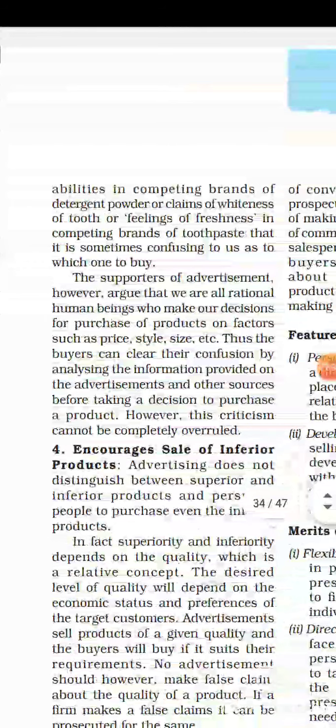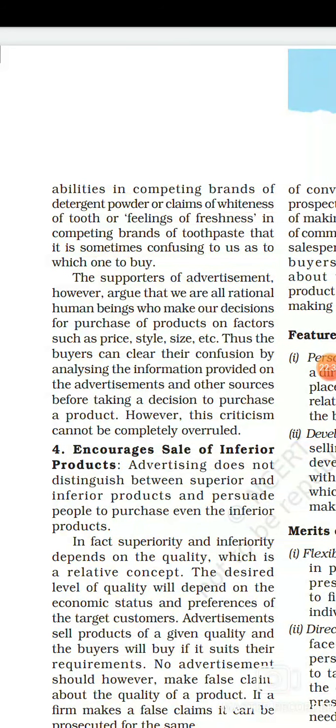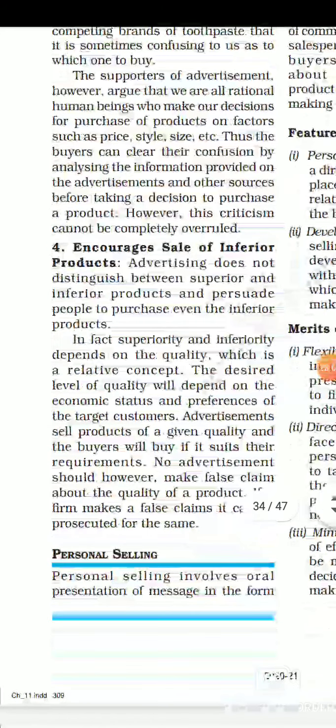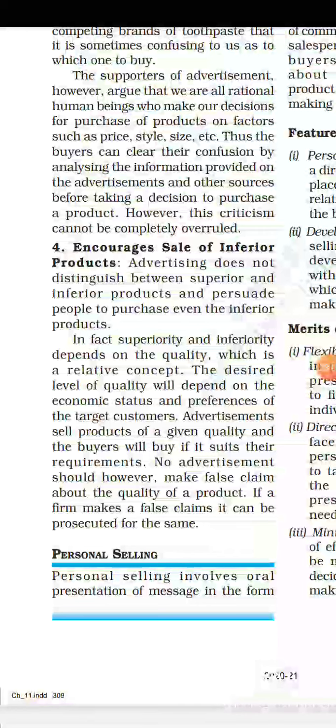Right. Now the supporters of advertisement argue that we are all rational human beings who make our purchase decisions on factors such as price, style, size, etc. If we feel that the price of the product is fine, and the style, size and quality are fine, then we can go ahead with it. Buyers can clear their confusion by analyzing the information provided in the advertisement at the time of purchasing the product. Right.